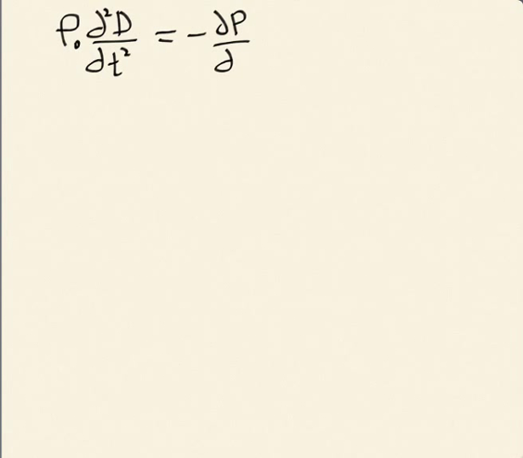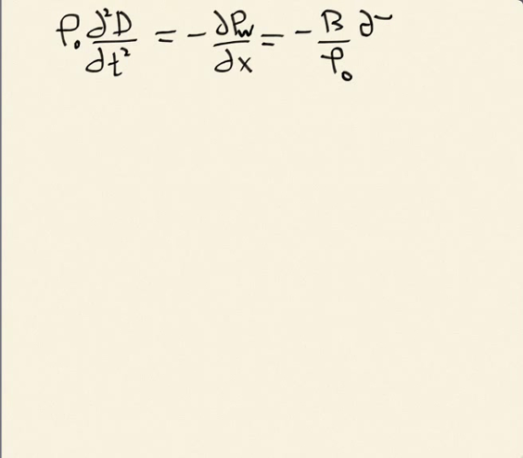Now I can replace that with my bulk modulus. So if I assume the rho naught is uniform, when I plug in my bulk modulus over rho naught, now another point to make, this is the pressure due to the wave. Now really it's the total pressure. However, I'm going to assume that P naught, the initial pressure, is uniform, and so it has no gradient, and that goes to 0. So the only thing left behind is the pressure due to the wave. That's what forces things to move. Okay, so I plug in my expression for the pressure of the wave.